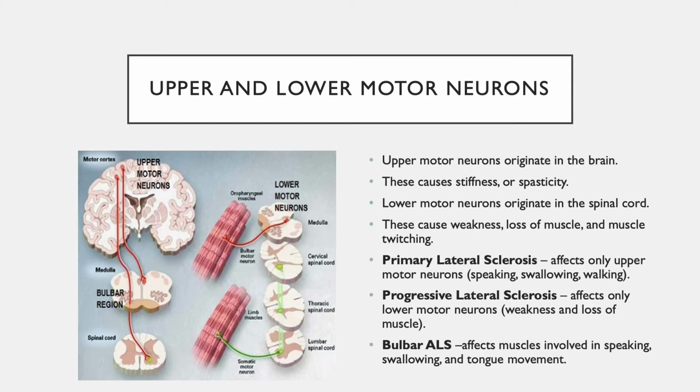So those different motor neurons cause different things when they're affected. So upper is going to be more stiffness or spasticity, and then those lower are going to cause mainly the weakness, loss of muscle, and muscle twitching. So there are some cases that are specific to one type of motor neuron deficiency. However, most patients with ALS are going to have all of these, a combination of the three.